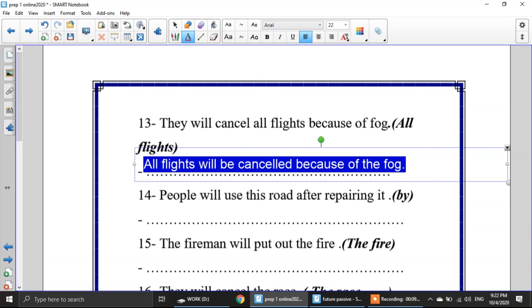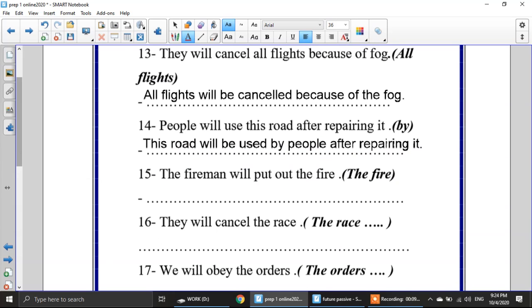All flights will plus be plus past participle of cancel is cancelled because of the fog. Number 14, people will use this road after repairing it. I will of course start with my object. Where is my object here? My object is this road. This road will be used by people after repairing it.